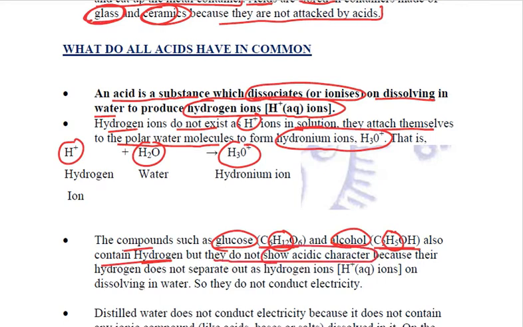Why? The reason is that, of course, they contain hydrogen atoms, but their hydrogen does not separate out in the form of ions when they are dissolved in water. And that is the main reason they do not conduct electricity. They are non-electrolytes even in their solution form. And they do not show any kind of acidic character, because hydrogen ions are not liberated.